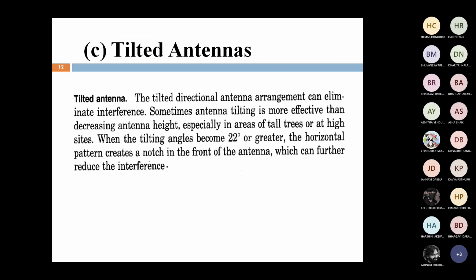Tilted antennas. Here, what are tilted antennas? What is the use of tilted antennas? Especially it is used in the directional antenna system to eliminate co-channel interference. That is, change the angle of fixing of the antennas in the base station. You have to change the tilting of the antennas to reduce the shadow region and to eliminate co-channel interference, and which covers more.